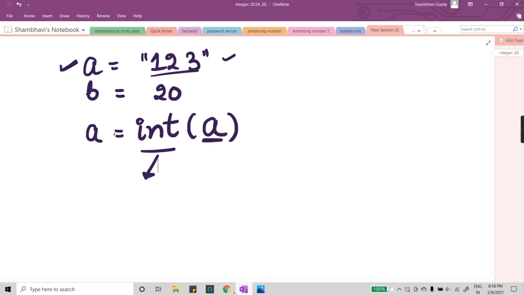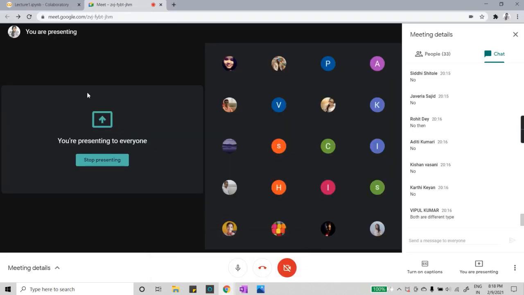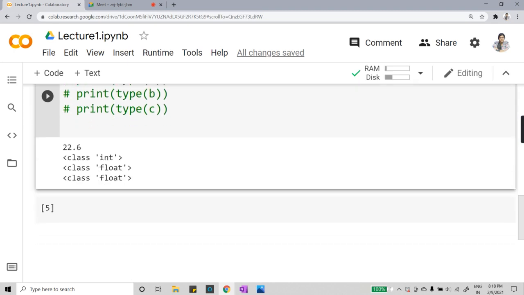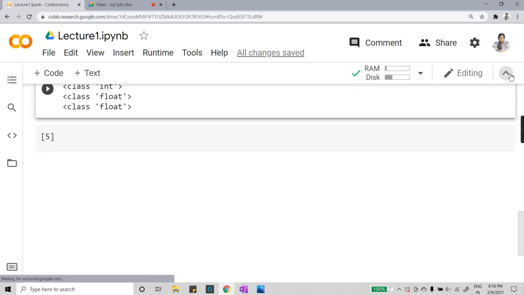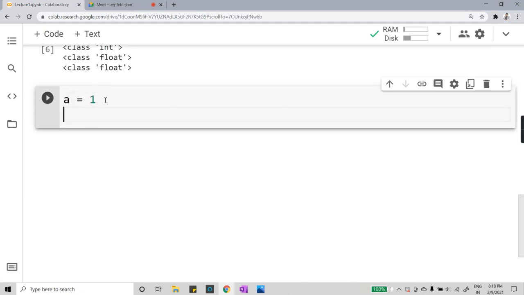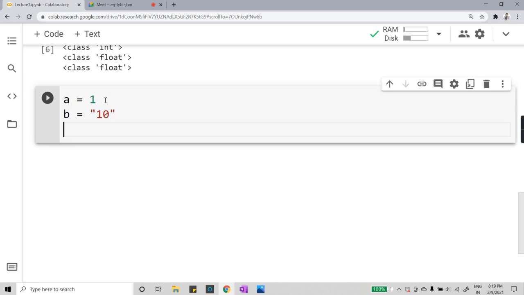Now let's move towards Google Colab and see a practical application for this. Let's write an example here. Let's say I have taken a value A is equal to 1, and here I will write B is equal to 10. Now, just now I told you how we write the syntax for explicit type conversion.